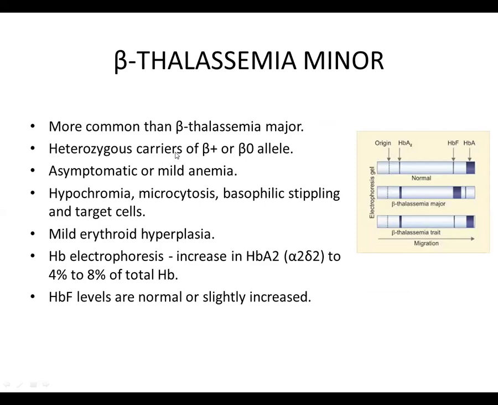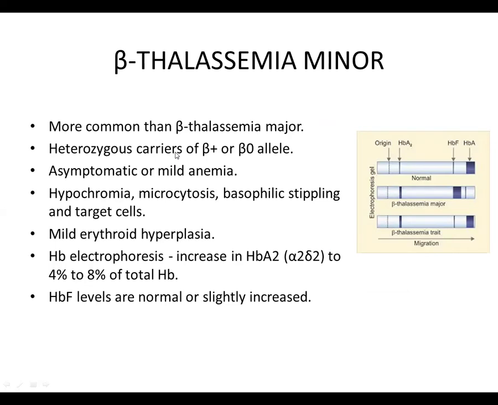Now, beta thalassemia minor is more common than beta thalassemia major. These are heterozygous carriers, and they are usually asymptomatic, or they sometimes may present with mild anemia. The blood picture is of hypochromia, microcytosis, basophilic stippling, and target cells.